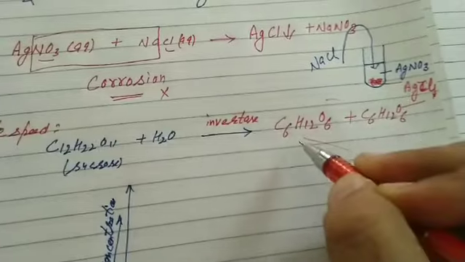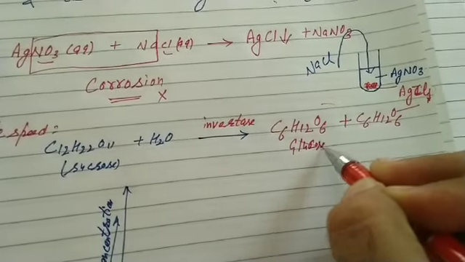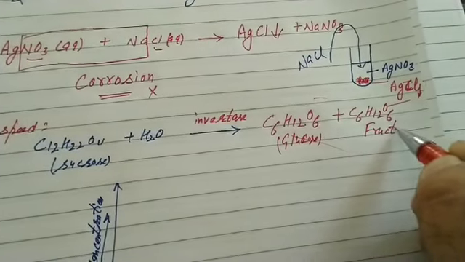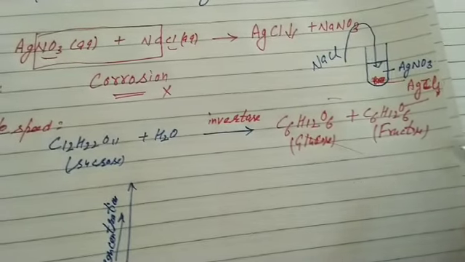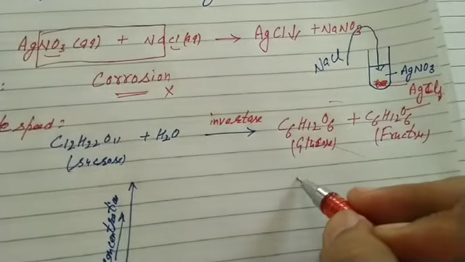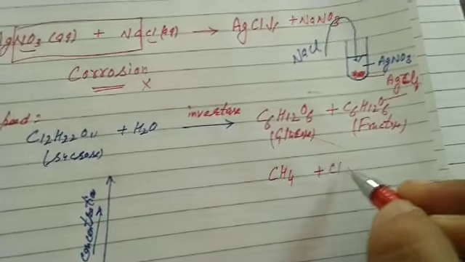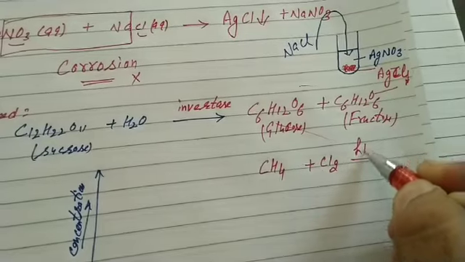In glucose, an aldehyde group is present, and in fructose, a ketone is present. Reactions of moderate speed, just like chlorination of methane, CH4. That's a free radical substitution reaction, a chain reaction, proceeding in the presence of sunlight.